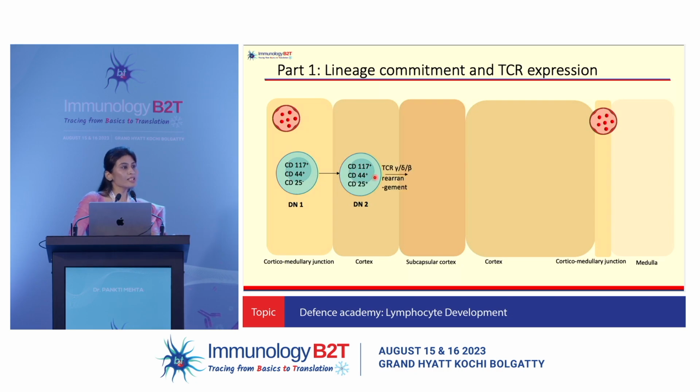Now, any gene rearrangement is a difficult process. If the double negative cell manages to rearrange both gamma and delta, they will leave as gamma delta T cells. This process can be difficult, and that is why we have a very limited percentage of gamma delta T cells in the body. These cells have some specific properties. They have an inherent capacity of cytokine production. They express invariant TCRs. What do we mean by invariant?